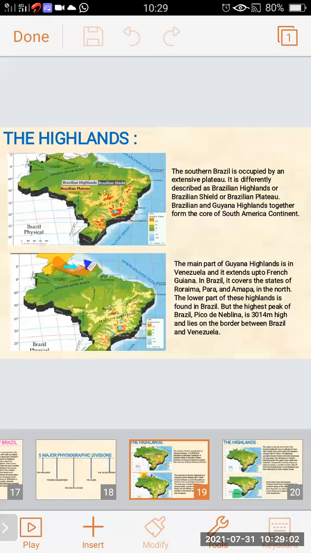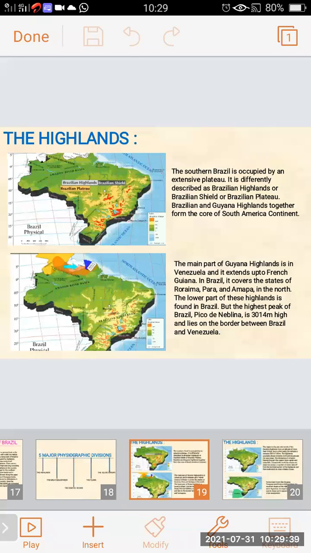The lower part of these highlands is found in Brazil, but the highest peak of Brazil is Pico de Neblina, and its height is 3014 meters. It lies on the border between Brazil and Venezuela. This you have to learn by heart.